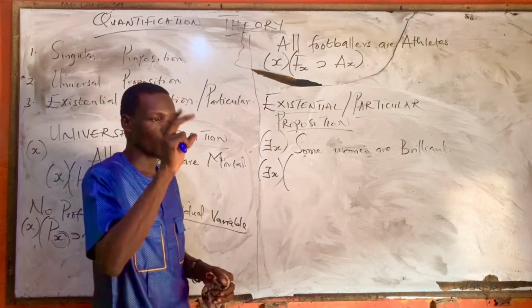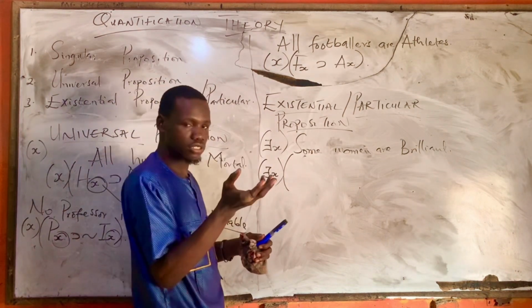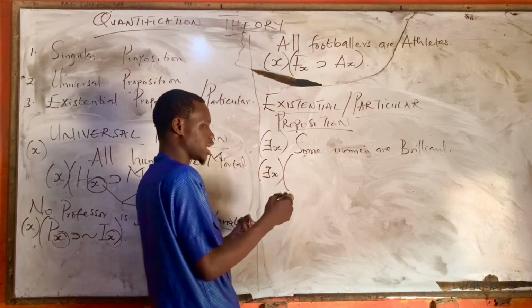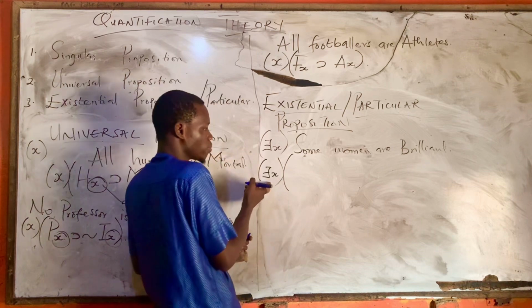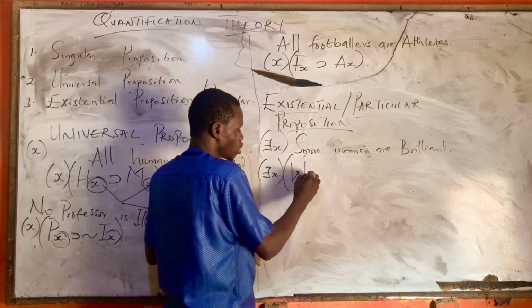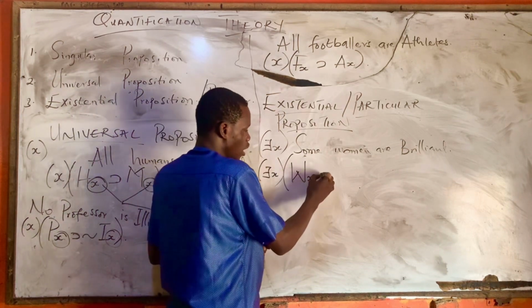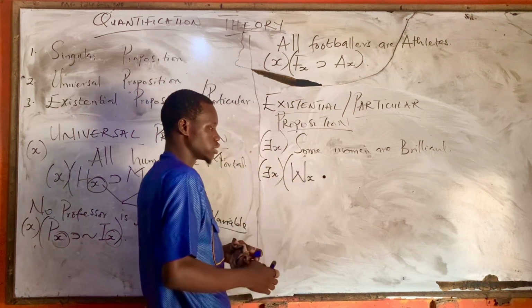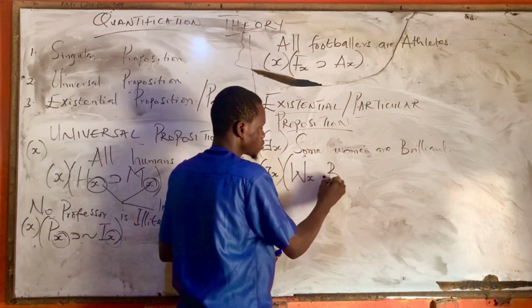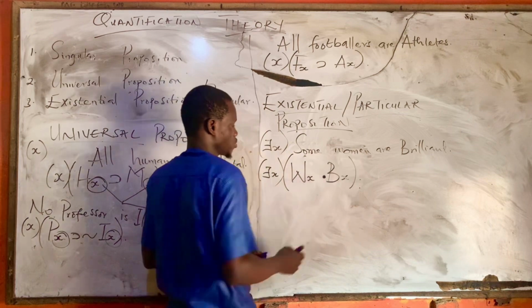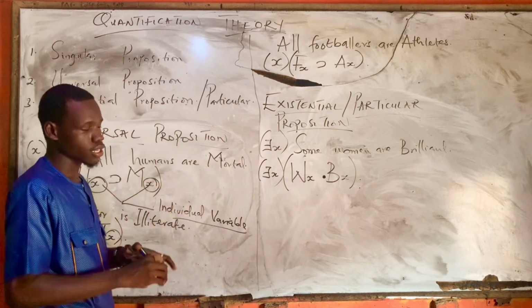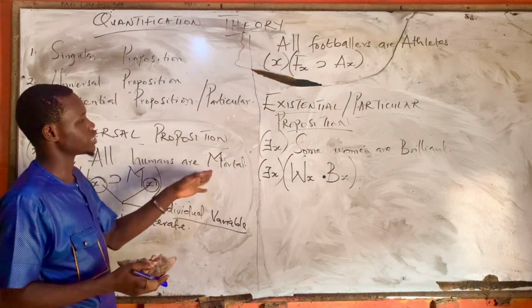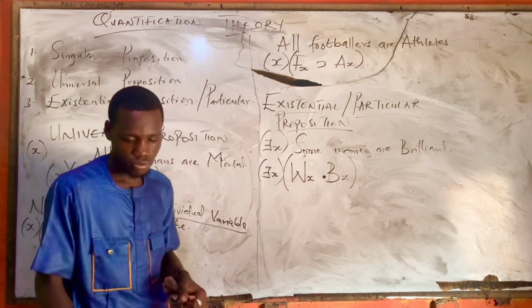What do we use? We use the conjunction, which is the and. So you now see that some: our inverted E X, W X and B X. So this is how we symbolize existential or particular proposition.